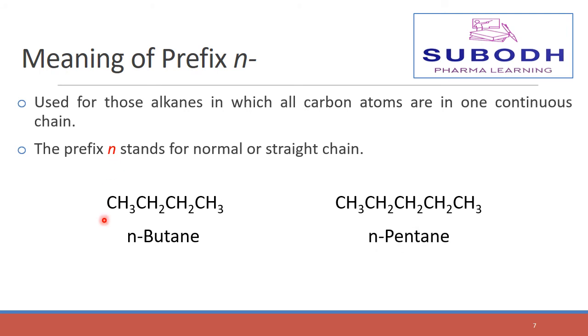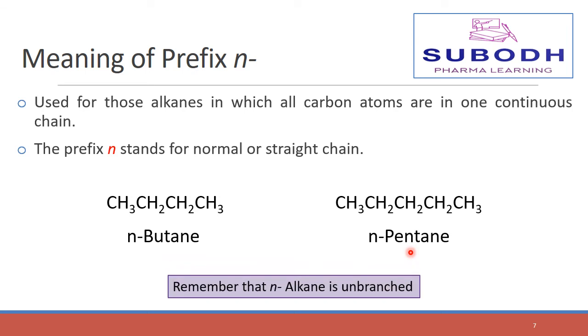The structure contains a straight chain of carbon atoms. The first structure contains 4 carbon atoms, so it is butane, and the second structure contains 5 carbon atoms, so it is pentane. Remember that an n-alkane is unbranched and there is no atom or group attached to the straight chain.